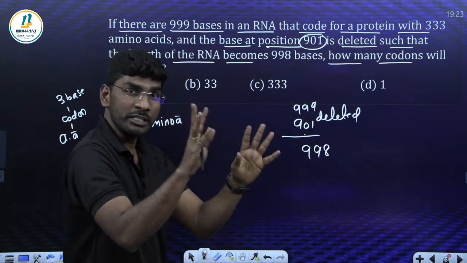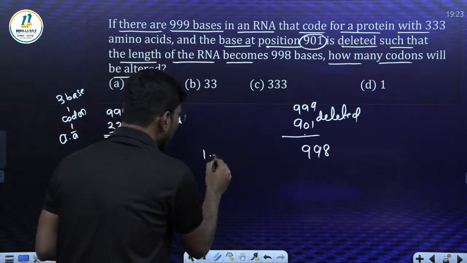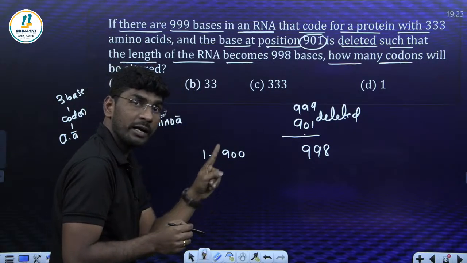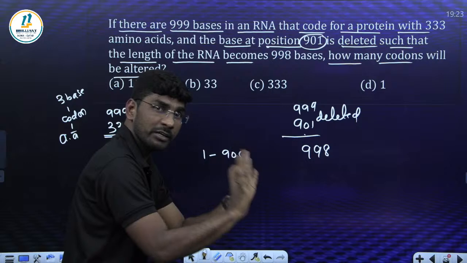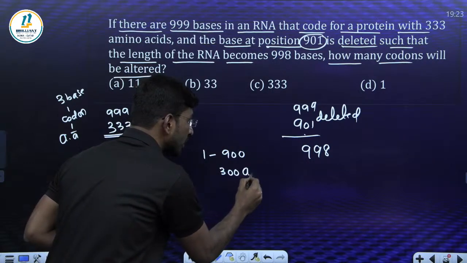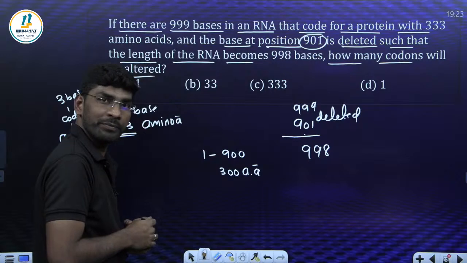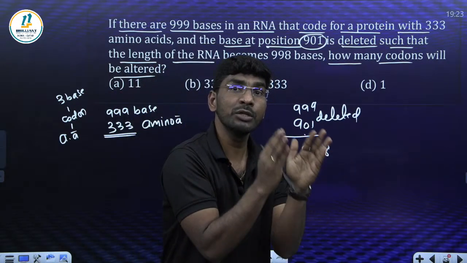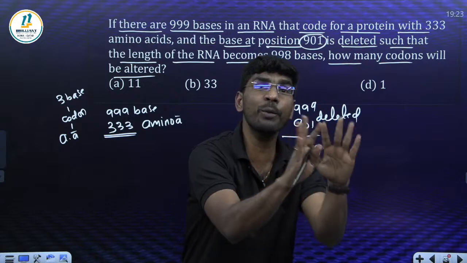Look here. 1 to 900 bases are good. That means 300 amino acids. So out of 333 amino acids, 300 amino acids, no problem.